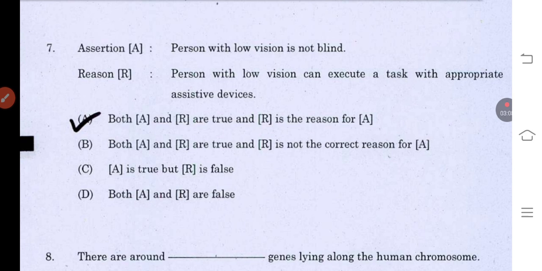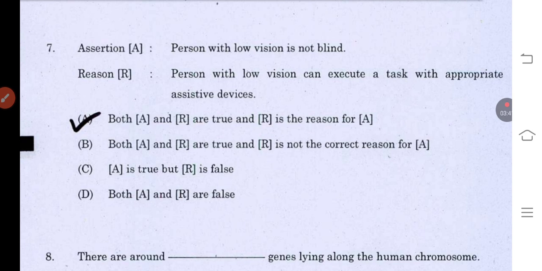One is what we call blindness. Blindness means 20 by 200, which we call visual acuity. Next one is severe blindness, that is 20 by 400. Very severe blindness will be 5 by 300. And finally it will be total blindness.